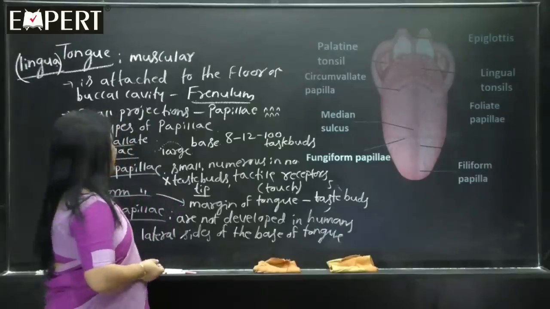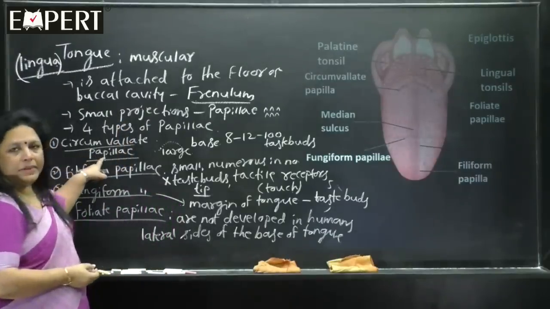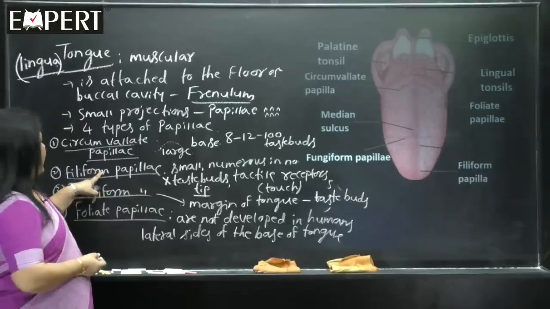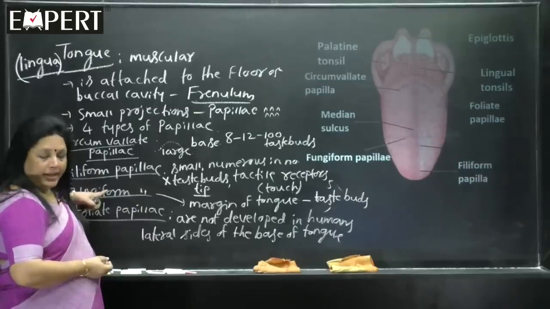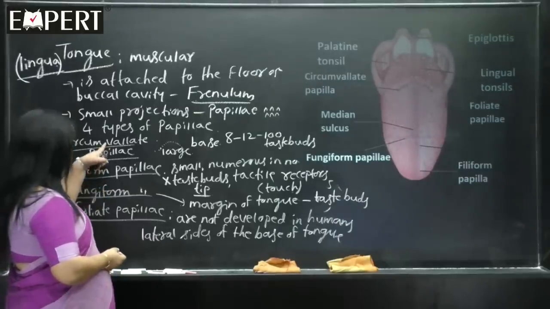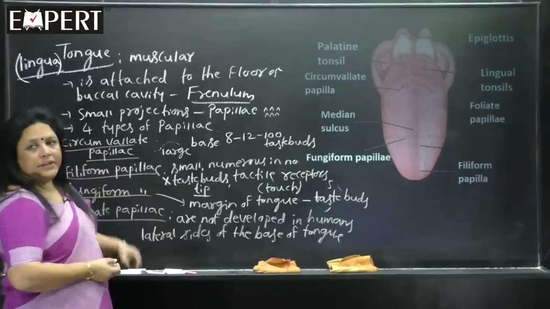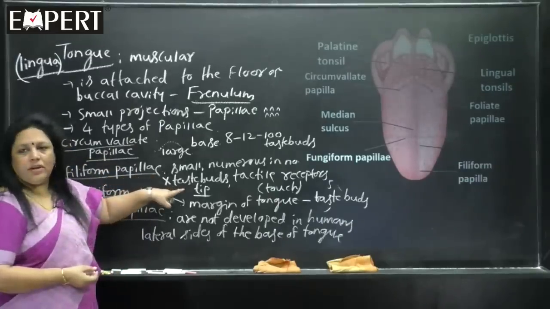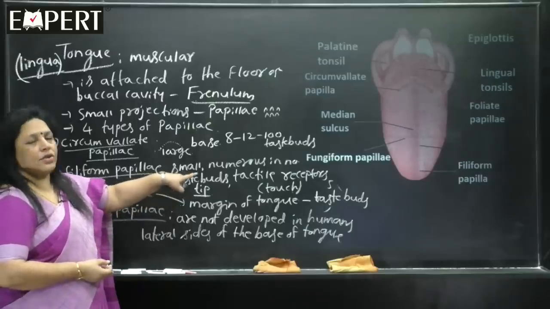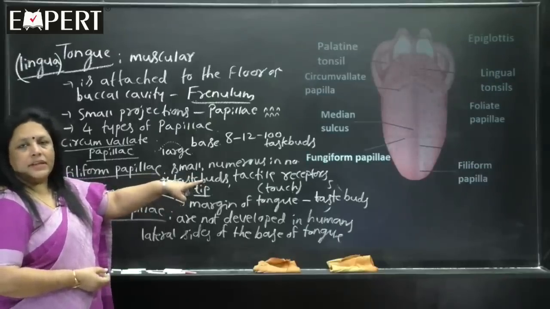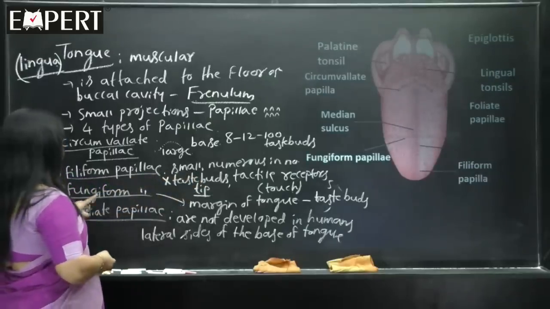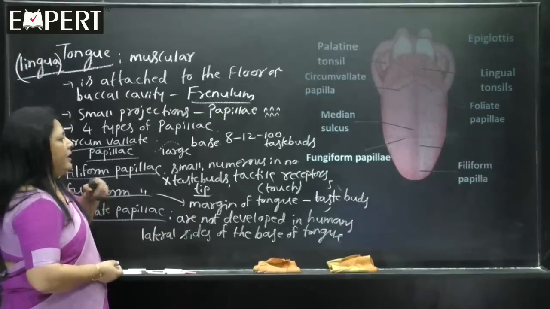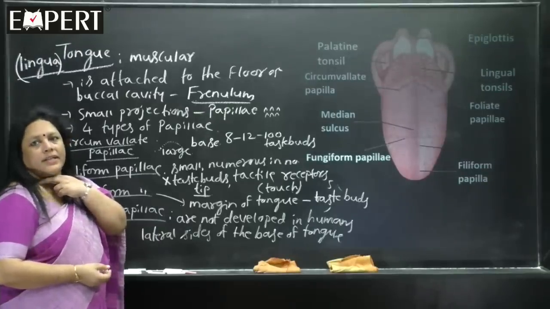One more thing: circumvallate papillae are larger in shape, filiform are smaller, and the size of the fungiform papillae is in between circumvallate and filiform papillae. Filiform papillae do not possess taste buds, instead they show only tactile receptors which give the sensation of touch, and fungiform papillae are present at the margins of the tongue, and each shows 5 taste buds.